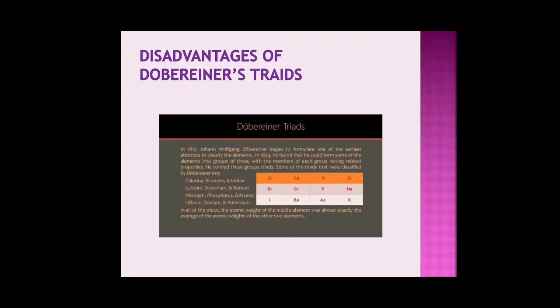So what were the disadvantages of this? Among the known elements, he could make only 4 triads. So he could table only 12 elements, and the other elements could not fit into his classification. So that was a major disadvantage of Dobereiner's triads.